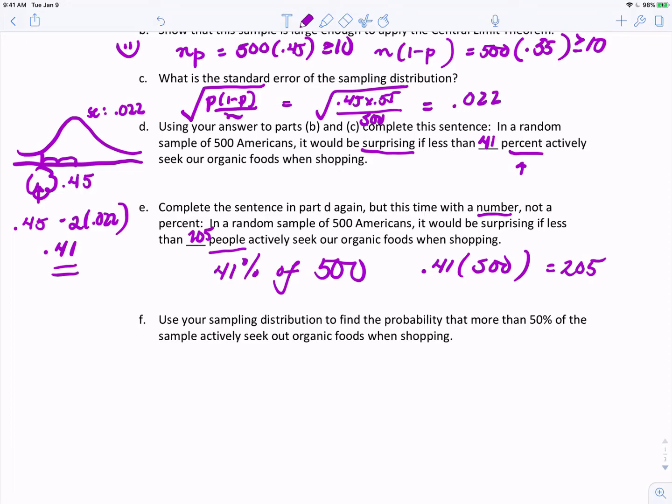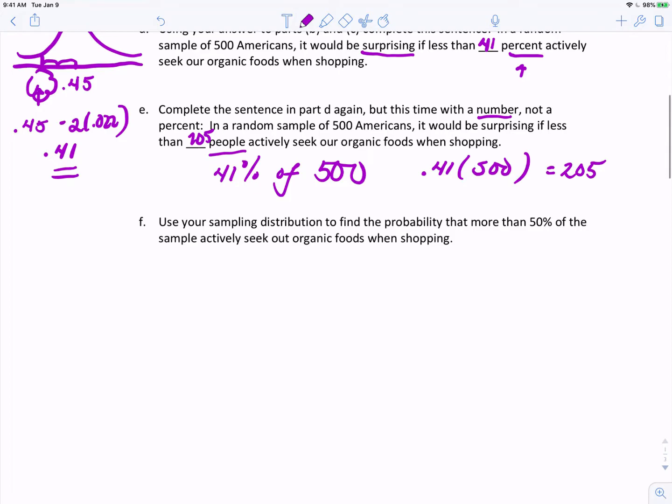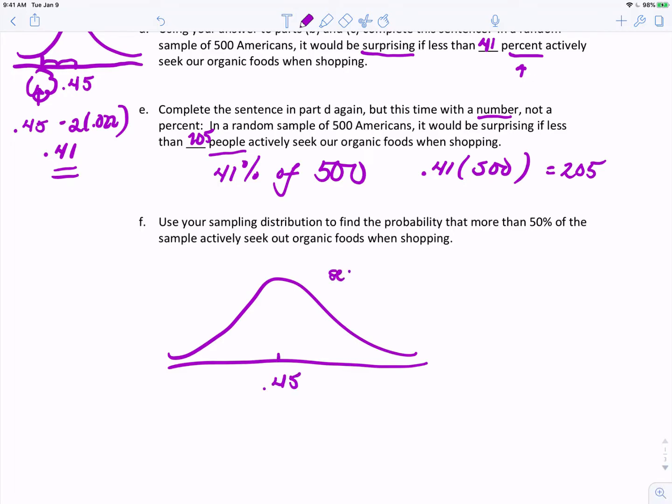Use your sampling distribution to find the probability that more than 50% of the sample actively seeks out organic foods while shopping. So again, I always recommend drawing a picture. So our sampling distribution looks like this. The center would be at 0.45, and the spread, which is called the standard error, would be equal to 0.022. And we'd like to find the probability that the sample proportion is greater than 50%. In other words, we need to find this area.